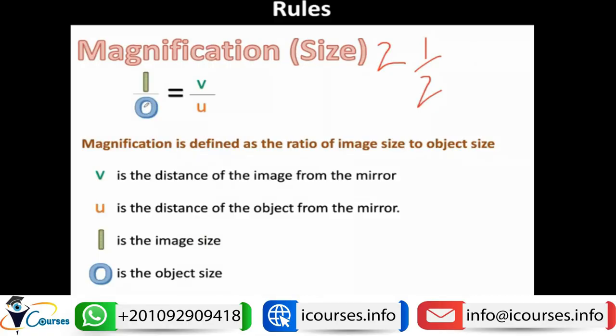So this is the logic, but the new rule here is that it can also be equal to the distance of the image divided by the distance of the object. So the image size over the object size is equal to the distance of the image over the distance of the object. So this is the third rule that governs the reflection. I hope that it is clear.